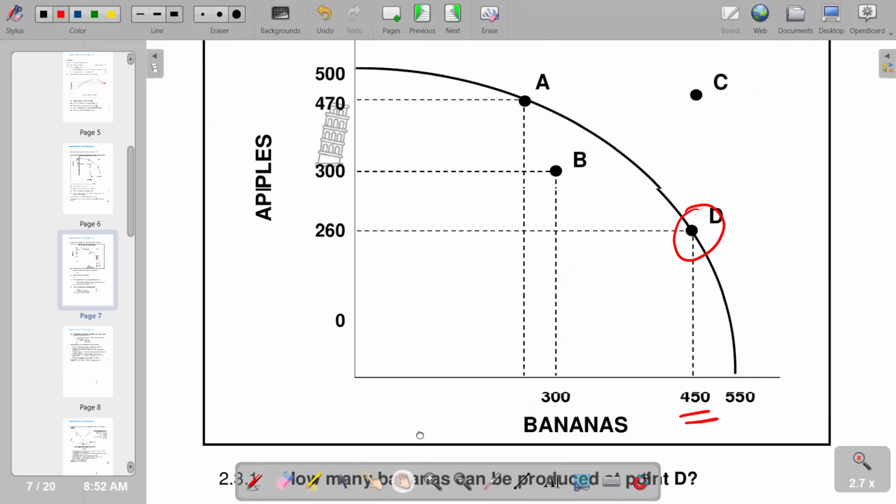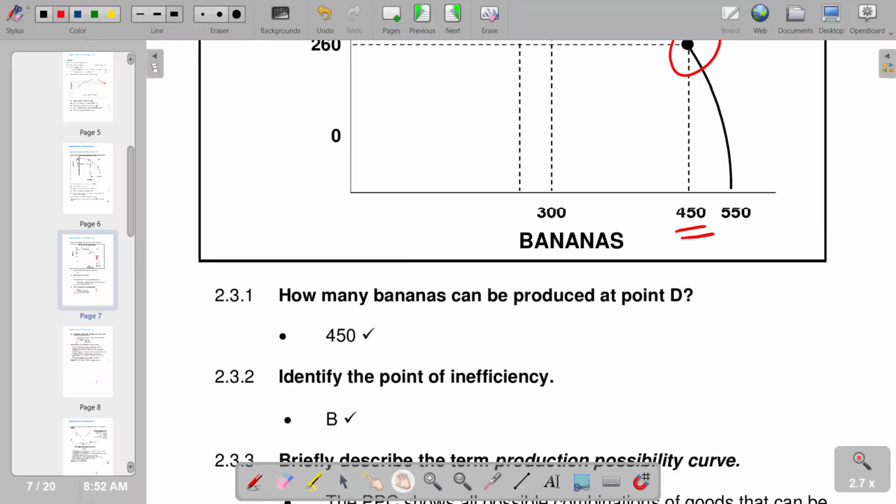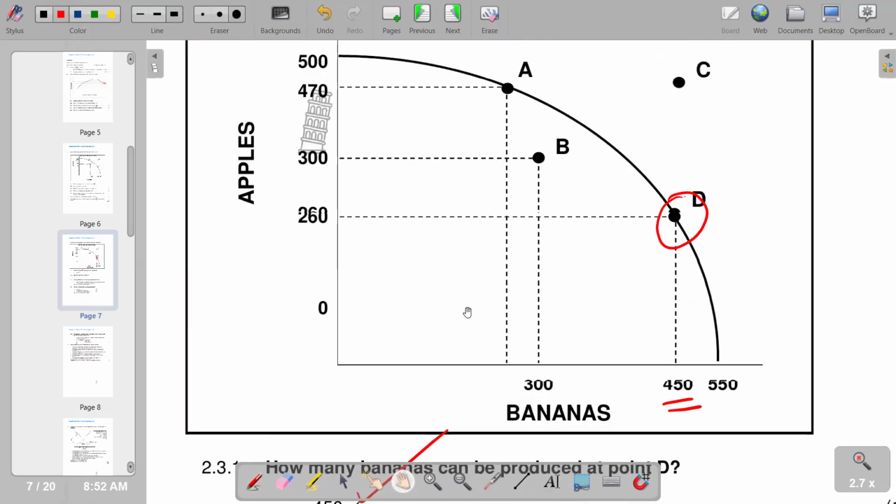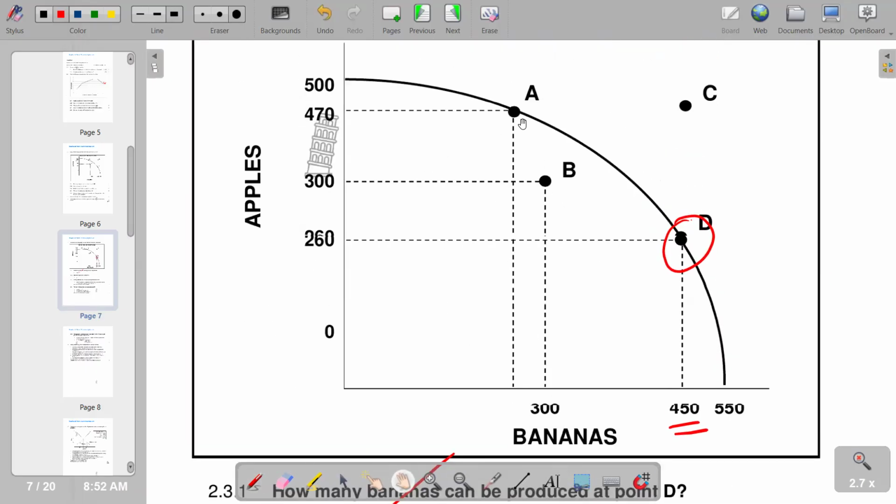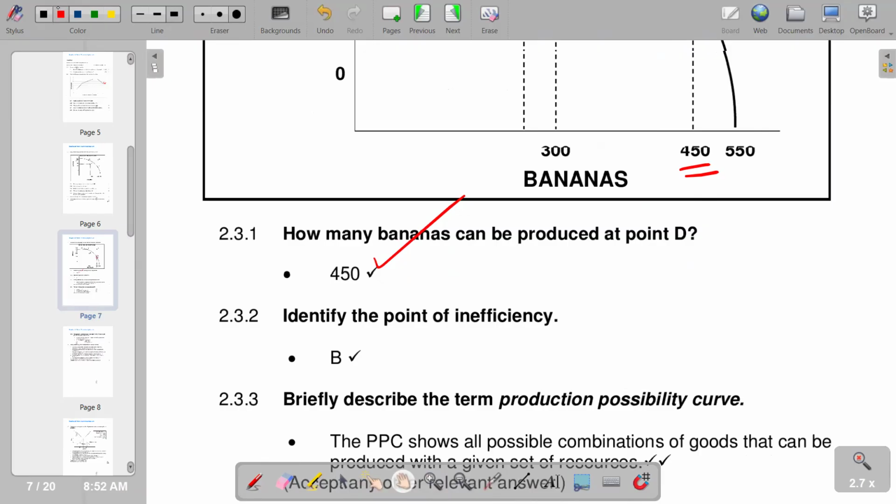So this is exactly as we have in our answer section: 450. Then the next one says identify the point of inefficiency. Inefficiency is indicated by any point that is inside the curve. So we have B that is inside. So B represents inefficiency. Then briefly describe the term production possibility curve.